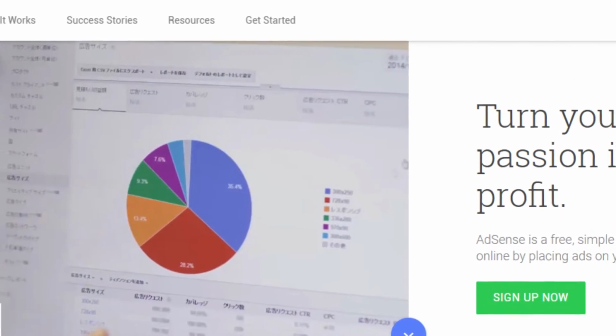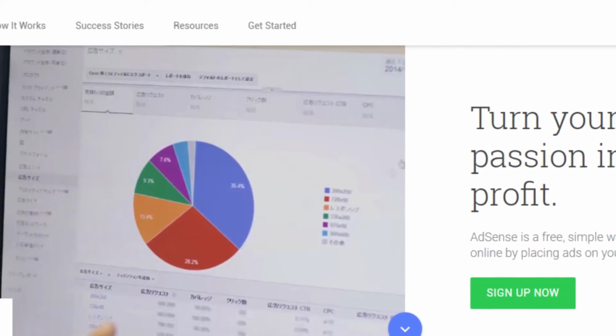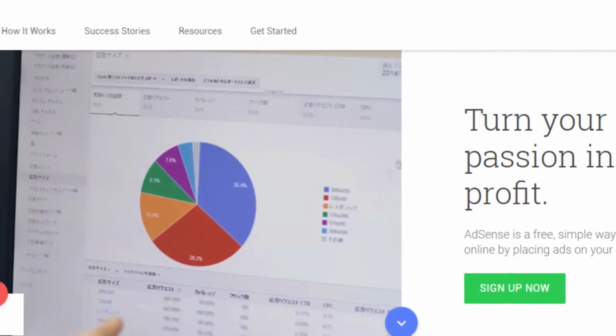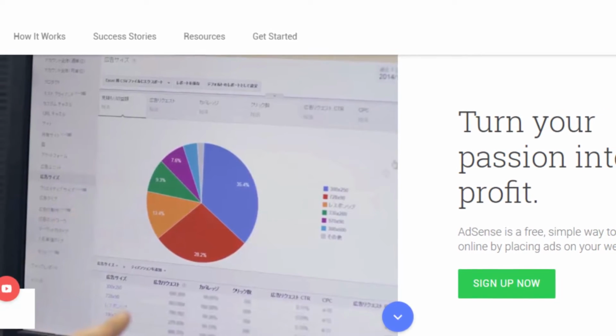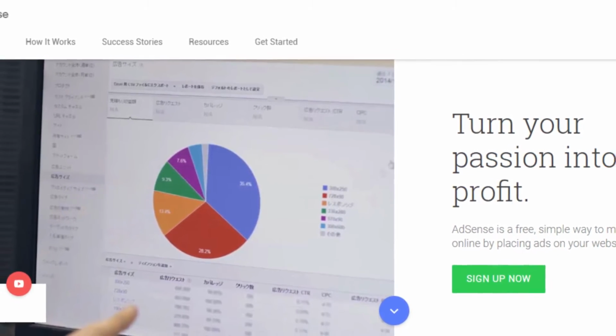Third, of course, the position of the ads is probably the key element you should get right if you want to maximize your profits with AdSense. This is noted in a lot of places on the web, and Google talks about this as well. Google can provide you with statistics which illustrate what positions work particularly well on your website.